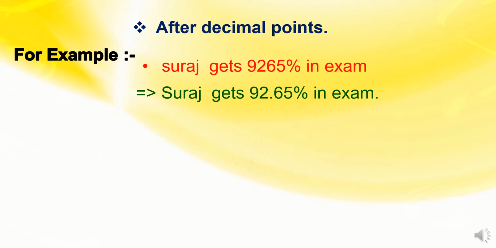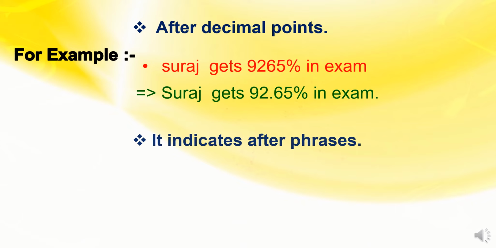This point indicates a full stop, right? So 92 is the whole part of the percentage, and 0.65 are extra marks he gets in the exam. And Suraj is a proper noun, and because it is the first letter of the sentence, we will write S in a capital letter.